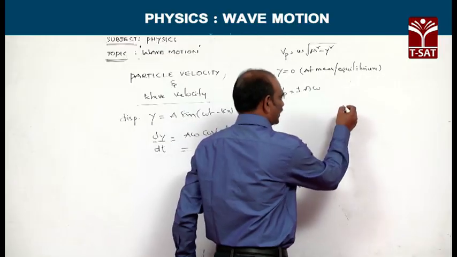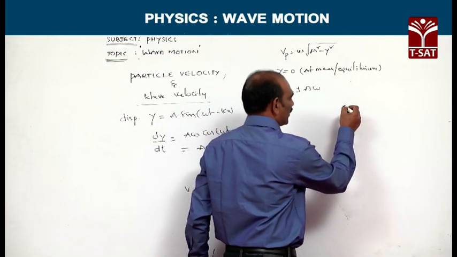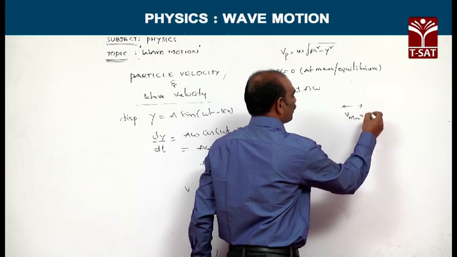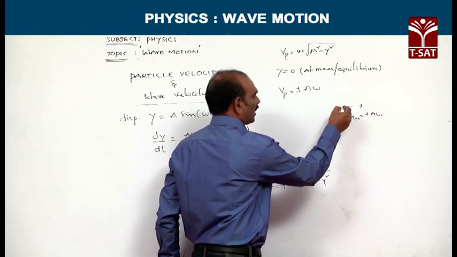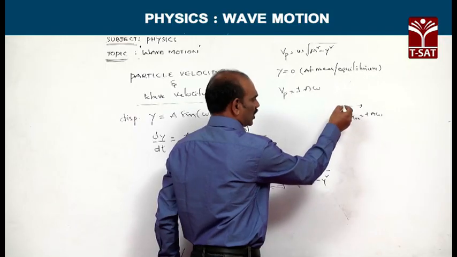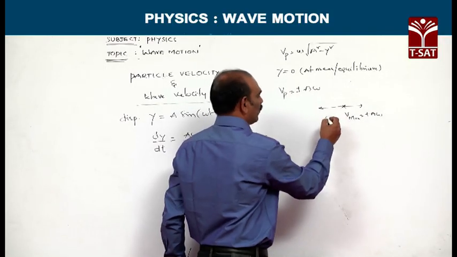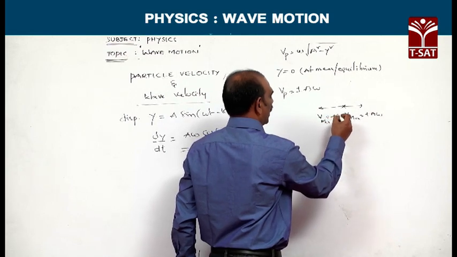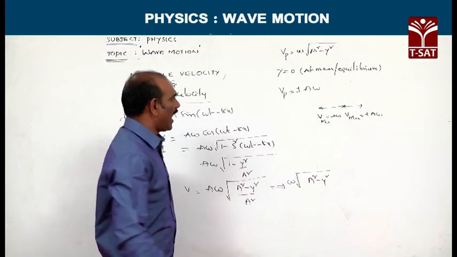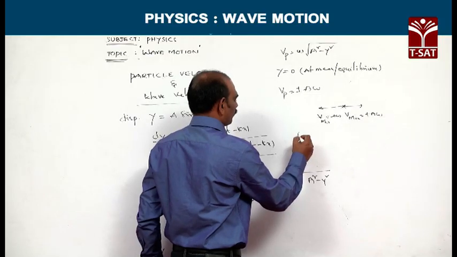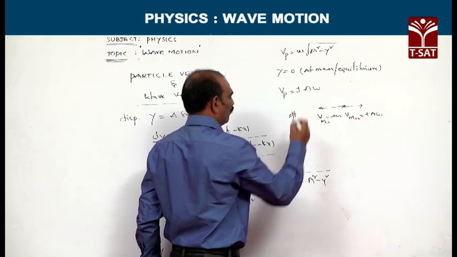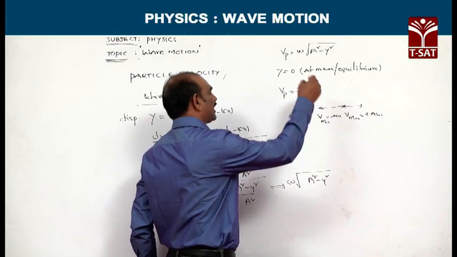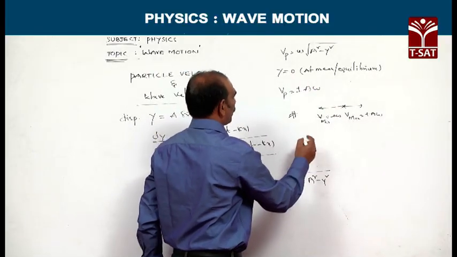That means at the mean position, if the particle is moving towards the right, it has a V maximum value of plus aω. If the particle moves from the mean or equilibrium position towards the left extreme, V maximum is equivalent to minus aω. Therefore V maximum is equivalent to plus or minus aω. That is what we call particle velocity at mean position.